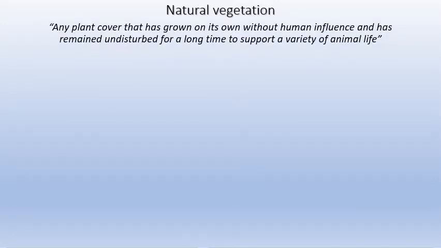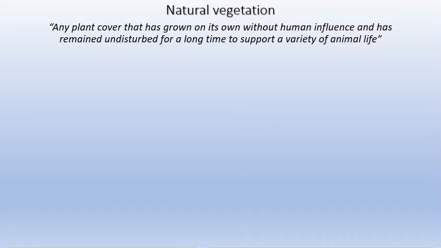As I always tell you, you can define it in your own way, but make sure that you don't alter the meaning. Natural vegetation is any plant cover that has grown on its own without any human influence and has remained undisturbed for a long period of time to support a variety of animal life. First thing is that it is a plant cover. Vegetation is always plants; it doesn't include animals.